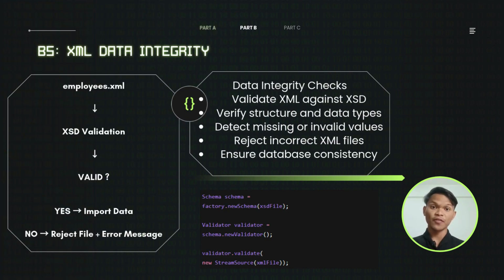Before importing the XML file, we validate it using the XML Schema Definition, or XSD. The system checks whether the XML file follows the correct structure, data types, and rules defined in the schema. If the file is valid, it will be processed and imported into the database. But if there are errors like missing fields or invalid values, the system will reject the file and show an error message. So, overall, this ensures only clean and valid data enters the system, maintaining database consistency and reliability.